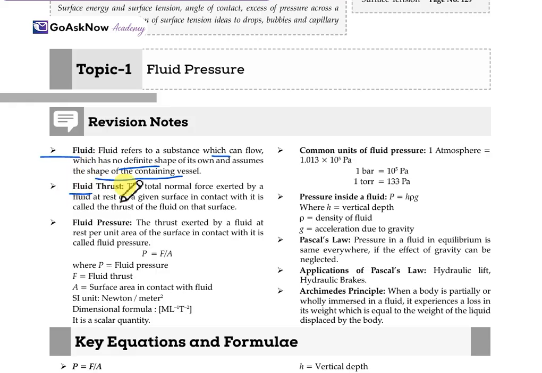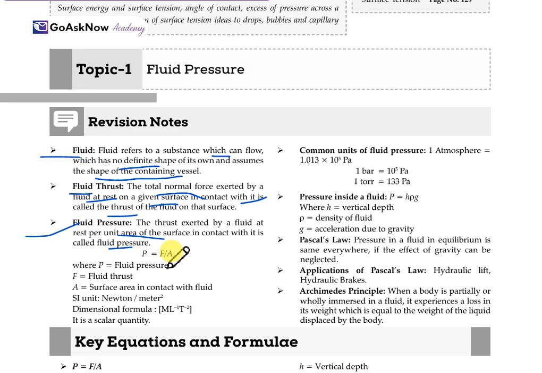Fluid thrust. Fluid thrust is nothing but the total normal force exerted by the fluid at rest on a given surface. A normal force exerted by the fluid at rest on a given surface in contact with it is called the thrust of the fluid on that surface. Now, another thing is fluid pressure. Fluid pressure is the thrust exerted by the fluid at rest per unit area of a surface in contact with it. This is called fluid pressure.